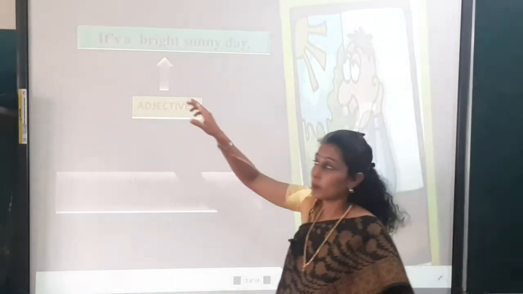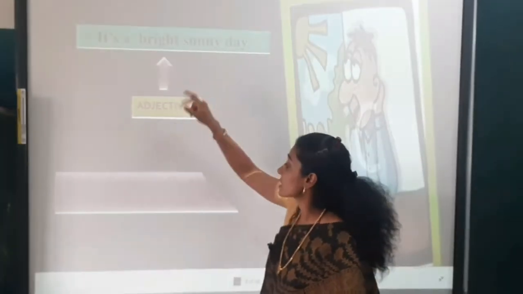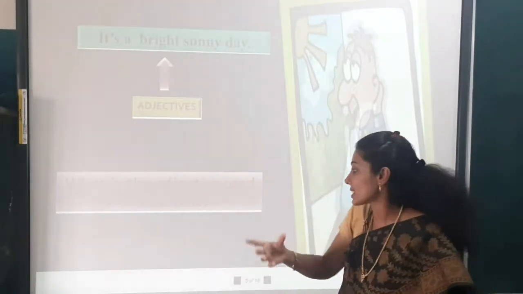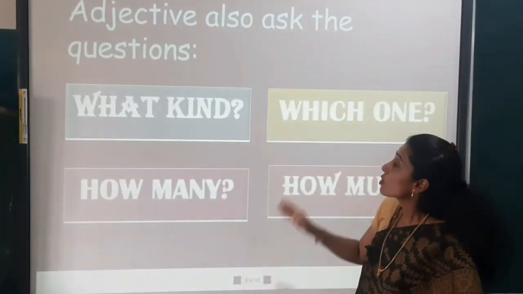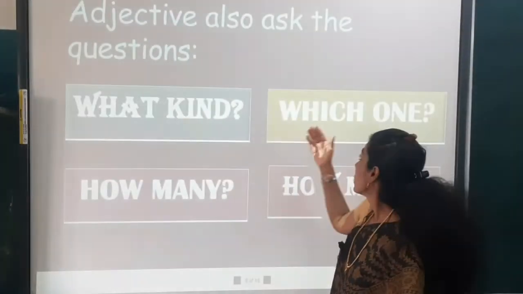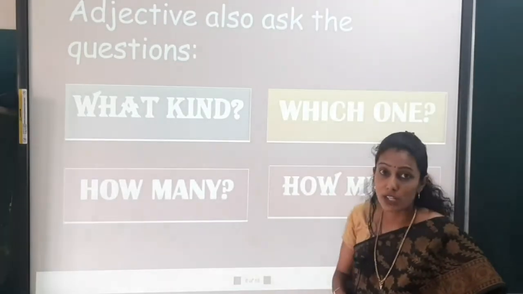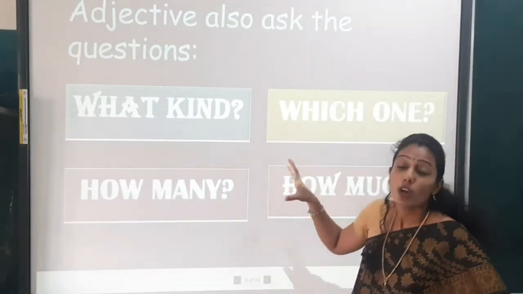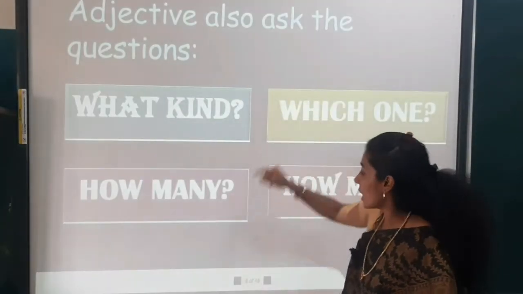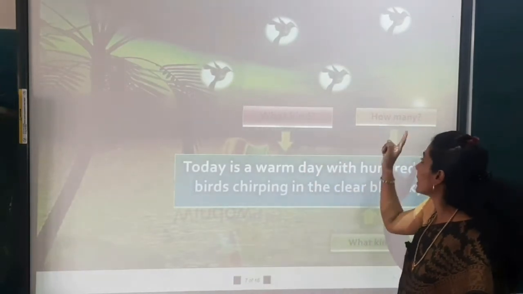Now the next example: it's a bright sunny day. So what is the adjective used in the sentence? Bright. It's a bright sunny day. So adjectives also answer these questions: what kind, which one, how many and how much. When we ask these questions, we get the answer. For example, what kind and how many.